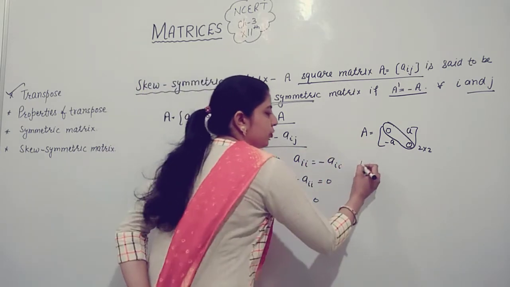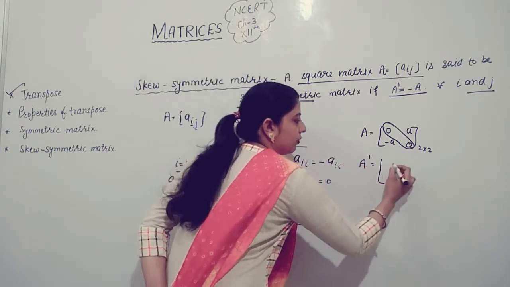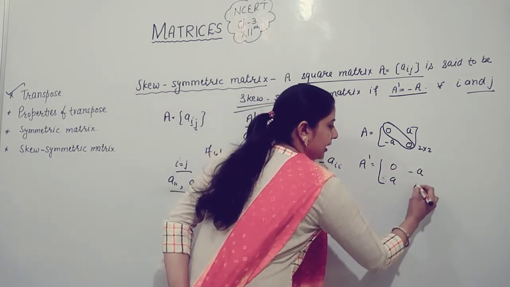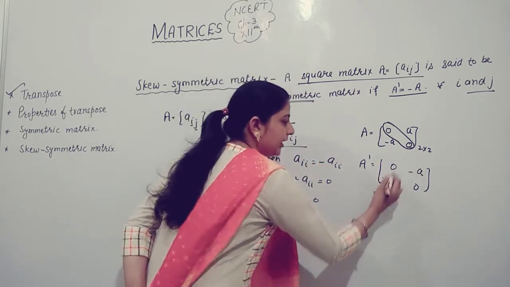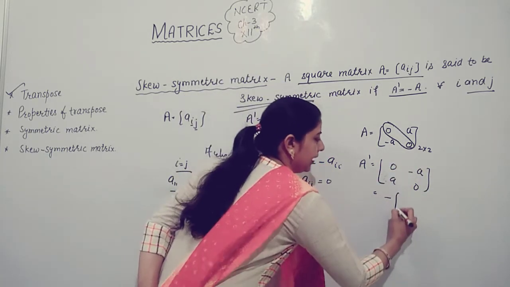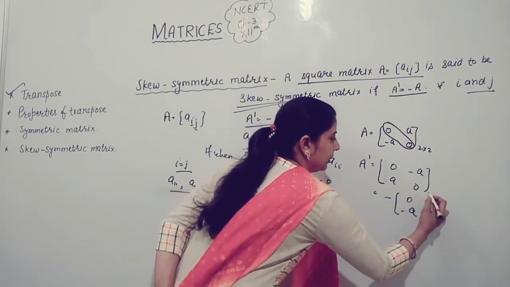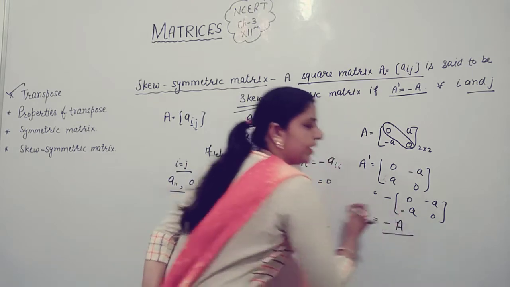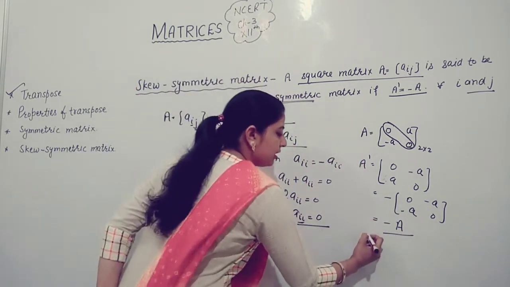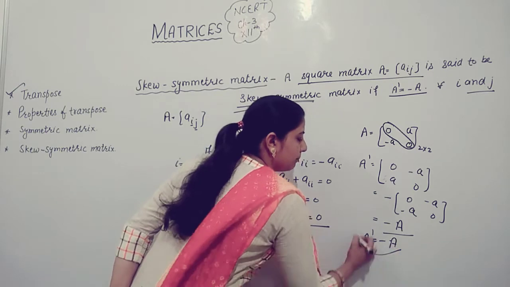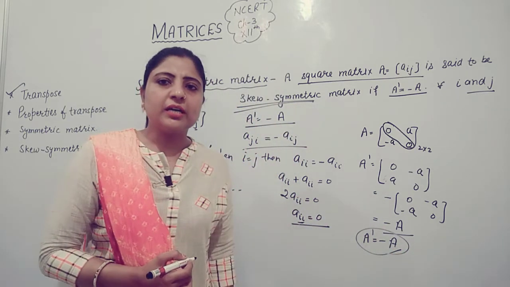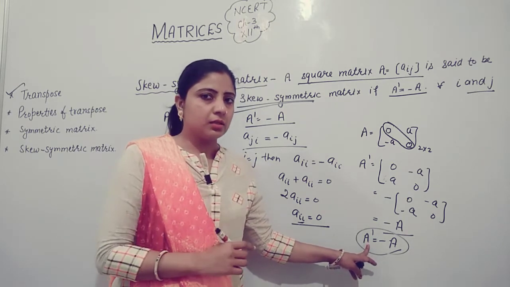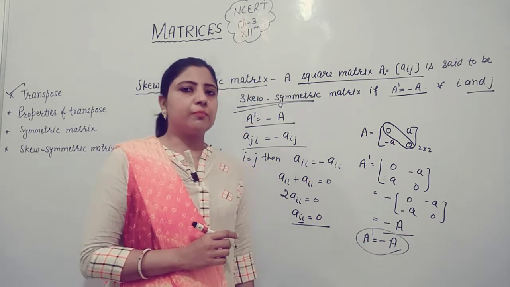Diagonal elements A11 and A22 are equal to 0 and non-diagonal elements are non-zero. Now find its transpose. Transpose of matrix A is equal to 0, minus A, A and 0. Taking negative common, it is negative times 0, A, minus A, 0, which is equal to minus of matrix A. So A transpose is equal to minus A. In this case, we can say that matrix A is a skew symmetric matrix.